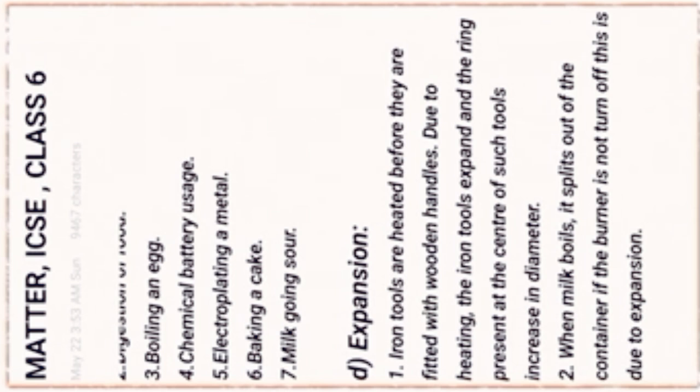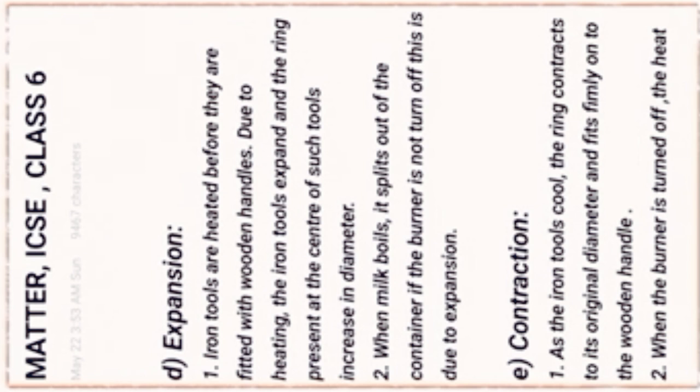Due to heating, the iron tools expand and the ring present at the center of such a tool increases in diameter. Next example of expansion: when milk boils, it spills out of the container if the burner is not turned off. This is due to expansion.